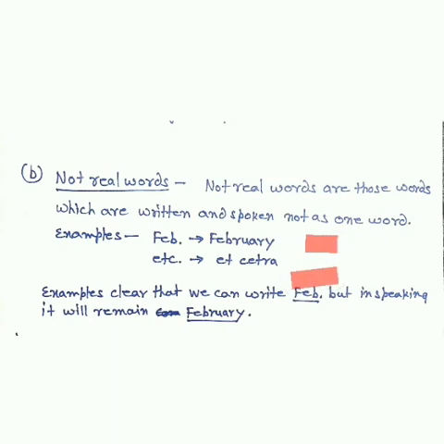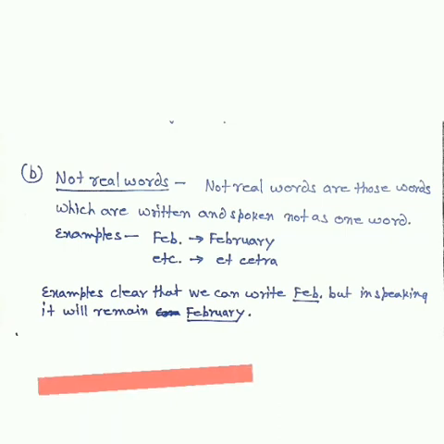Again, those words which are written and spoken not as the same word, where there is a difference in writing and speaking, like here I have given that we can write feb and etc, but we will speak February and etcetera. Those words are put under the category of not real words. As the examples I have written make clear, we can write feb, but in speaking it will remain February.